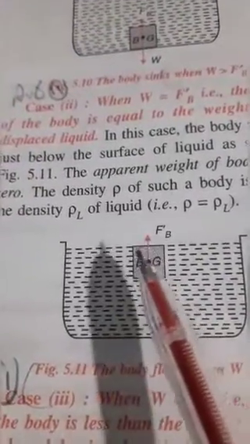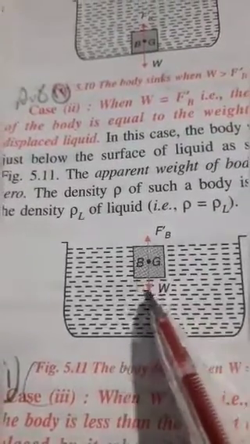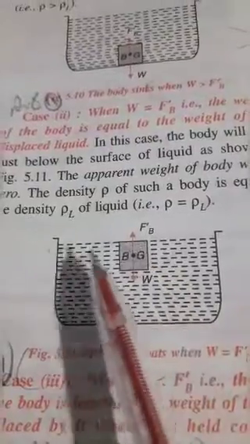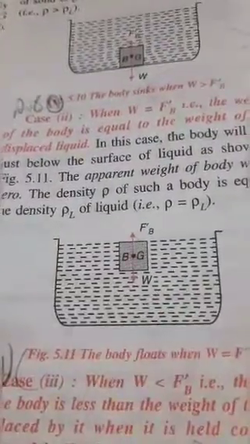Now I am going to show another picture. Here you can see the condition: the weight of the body and the weight of the displaced liquid are both equal. In such a condition, the body will be immersed in the liquid, but just below the surface of the liquid. Now we are going to talk about the third condition, when W is less than FB.